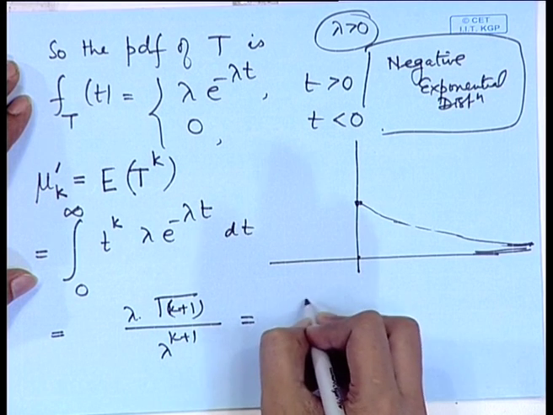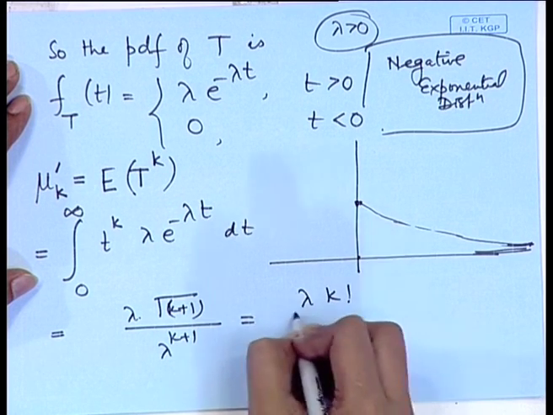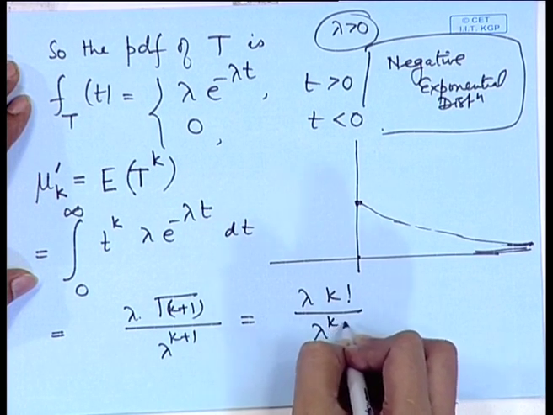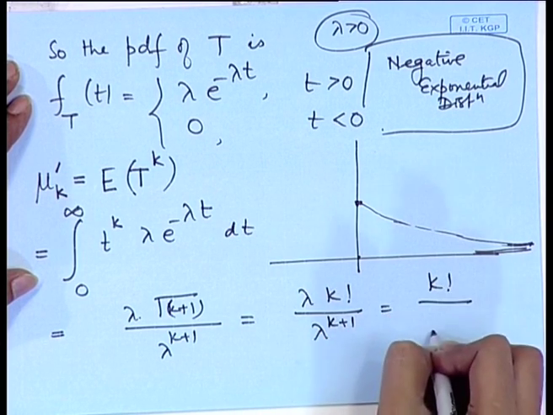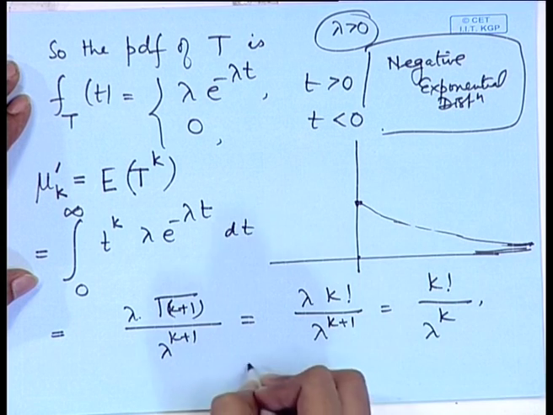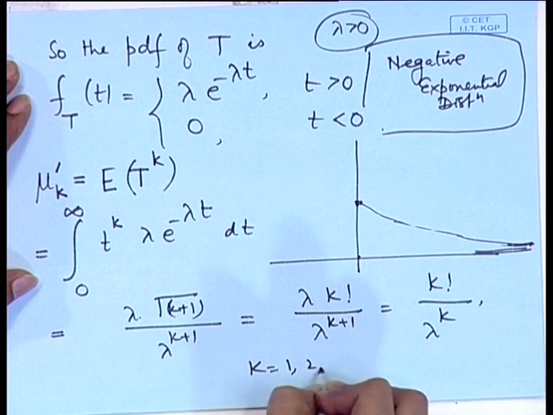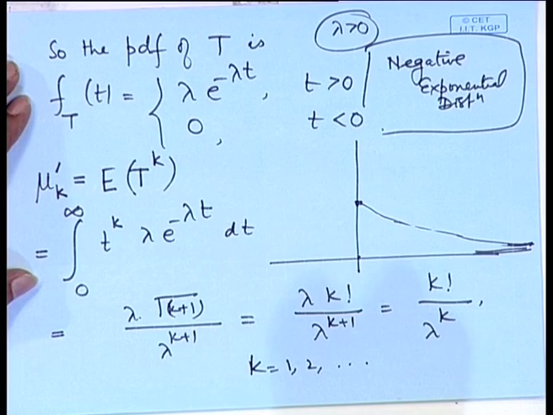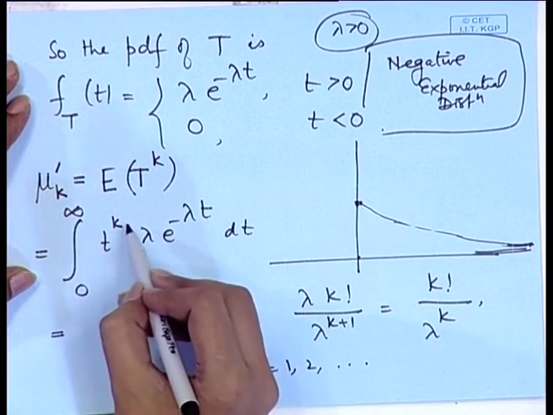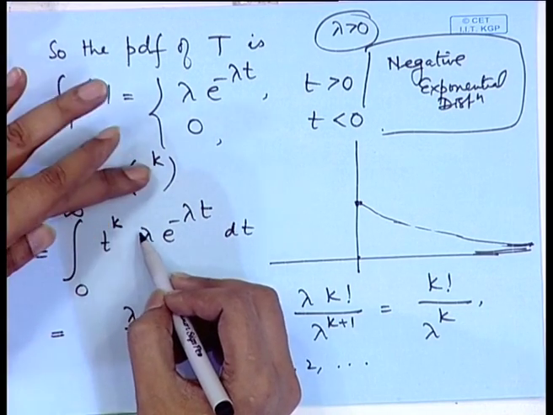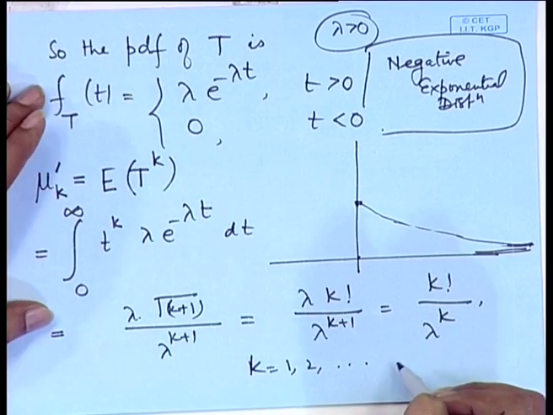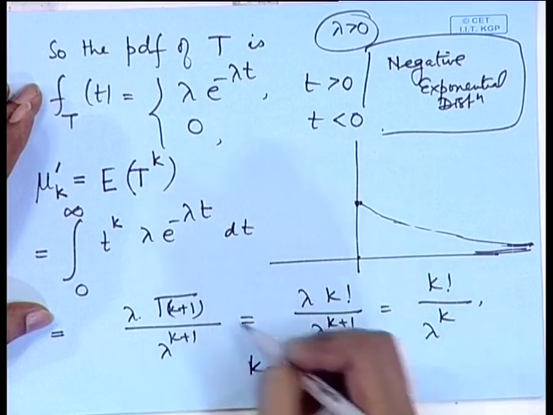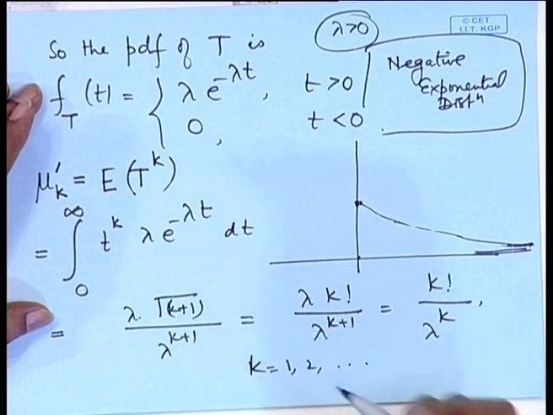So, this is equal to lambda k factorial divided by lambda to the power k plus 1, that is k factorial divided by lambda to the power k for k equal to 1, 2 and so on. Of course, here you can see that if k was 0, then actually it was nothing but the integral of the density, which would have been 1. So, the moments of all positive order exist here.